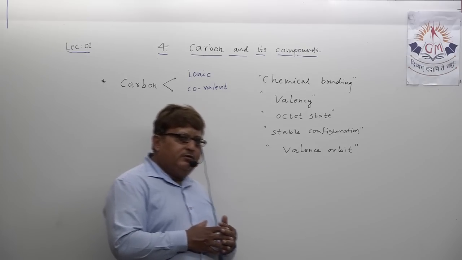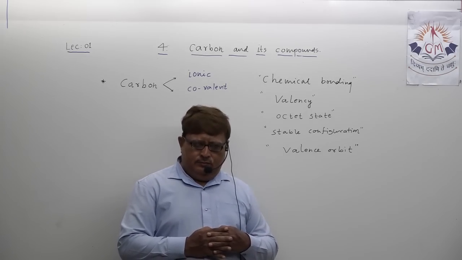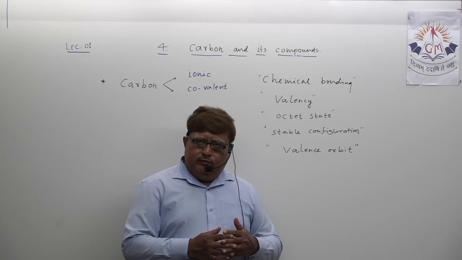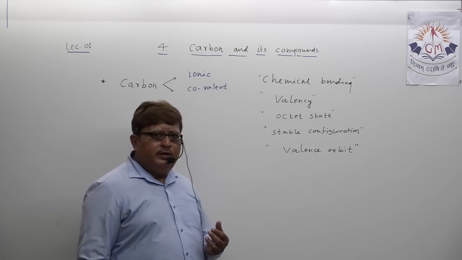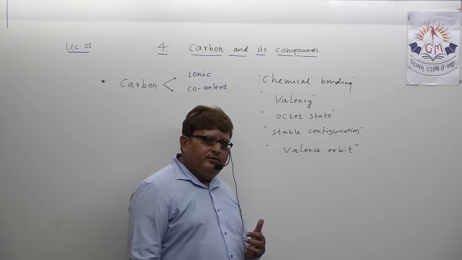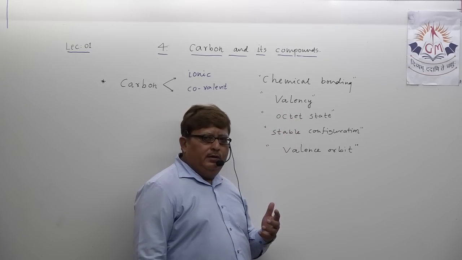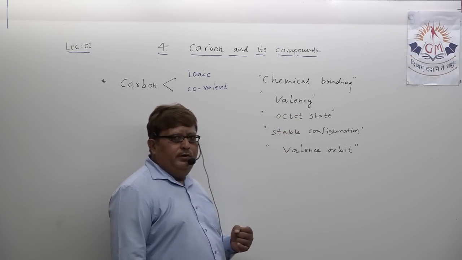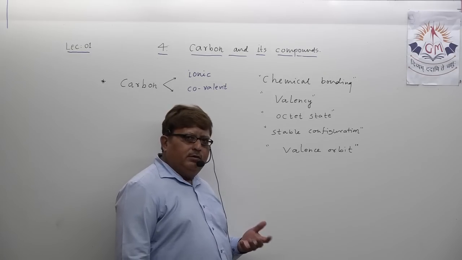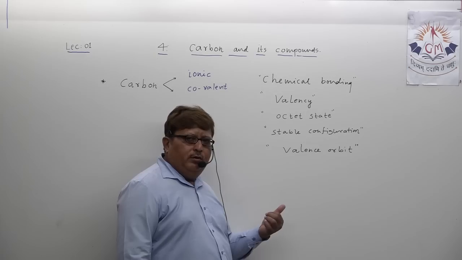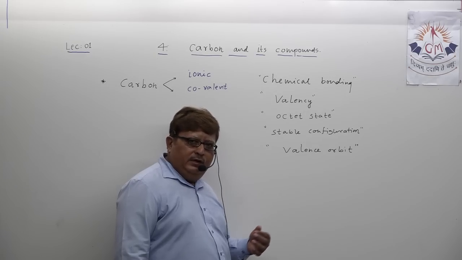I have already explained ionic bonding when we were doing the chapter Metals and Non-metals. So today we want to understand covalent bonding. Now you are well aware of all these words: valency, octet state, stable configuration, valence orbit, that is the outermost orbit of an atom of any element.